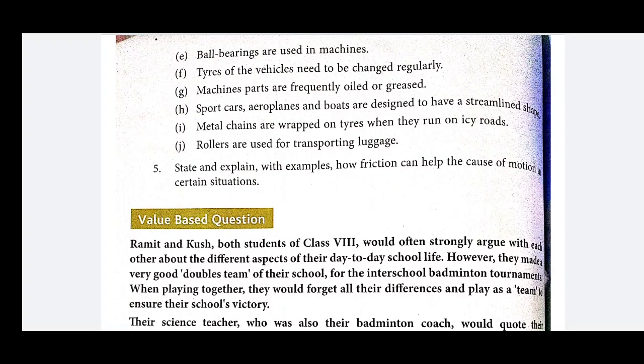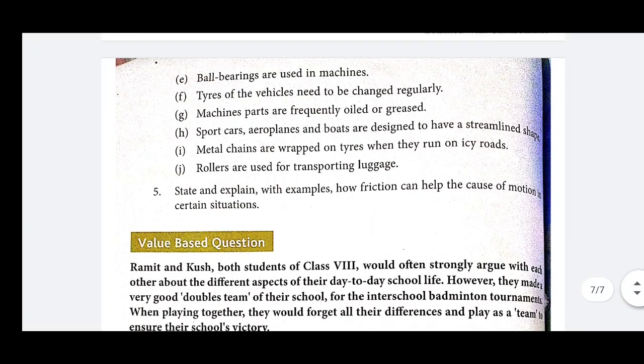When you revise and go through your book, it is clearly written that in the case of walking, friction is necessary for us. All the cases which are necessary for us, in our book it is given that some examples friction is necessary.